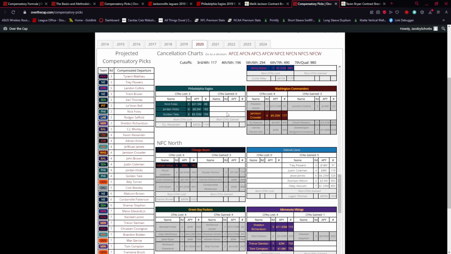You don't see Malik Jackson anywhere because what this is denoting is players who could be eligible to be a CFA if their value falls within the top 35%. So the Eagles didn't sign a single player that had an expiring contract and was within the top 35% of earners. Even on their CFAs lost, they didn't get a comp pick for this because it's $800K, right? That's not a top 35% player. In fact, that would be less than the absolute minimum that you could earn. So that's an example of where this does not count.